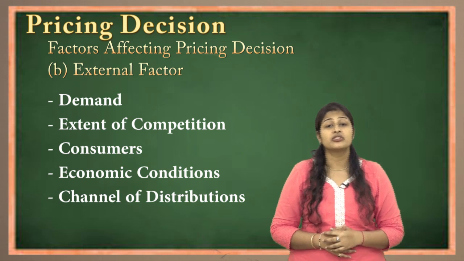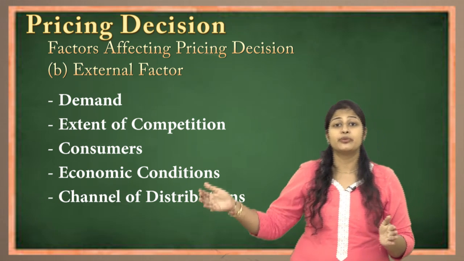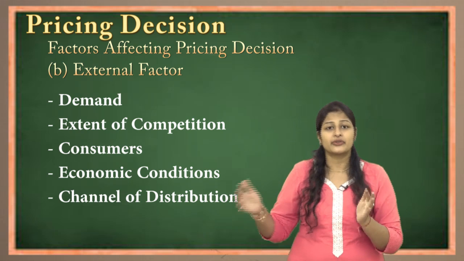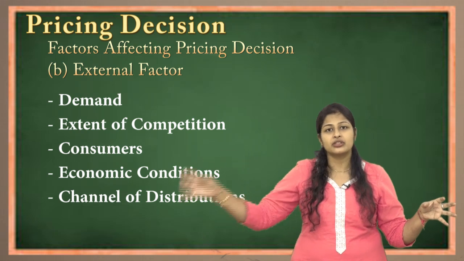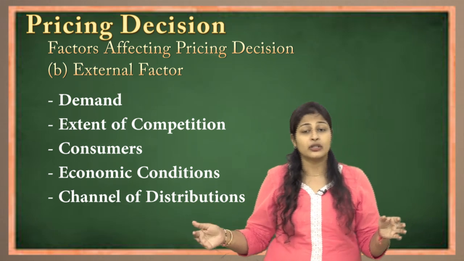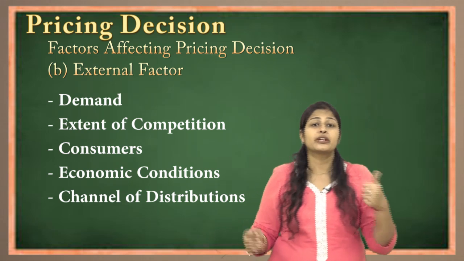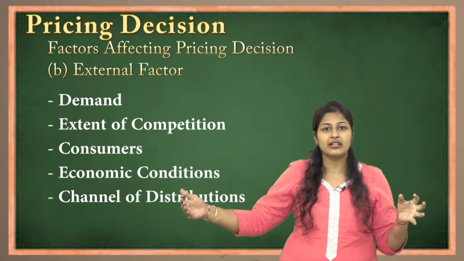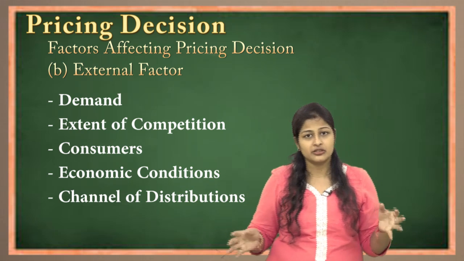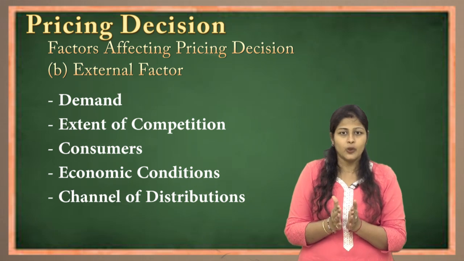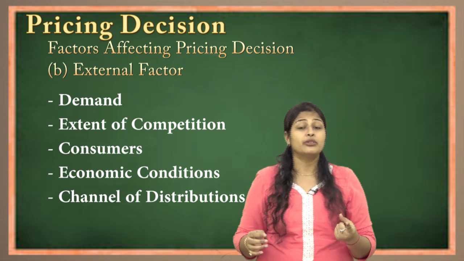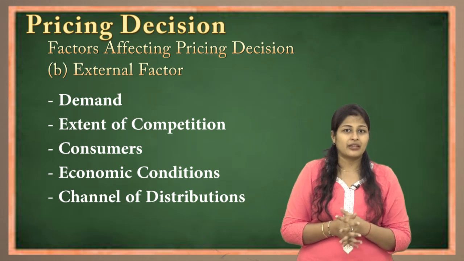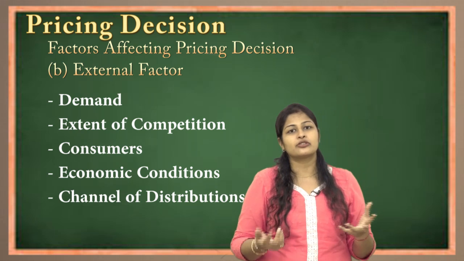Next is channel of distribution. Now, what is channel of distribution? It is nothing but the channel of intermediaries, middlemen involved in the product passing process, from the manufacturer reaching to the consumer, the number of people involved. The more people involved, the higher the product price will be kept. Why? Because the commission needs to be paid to the person at every level, and ultimately it goes to the consumer. But if the channel is shorter, for example only one middleman is involved and the product directly reaches the consumer, then the product price can be kept lower, because the company has to pay commission only to that one person.